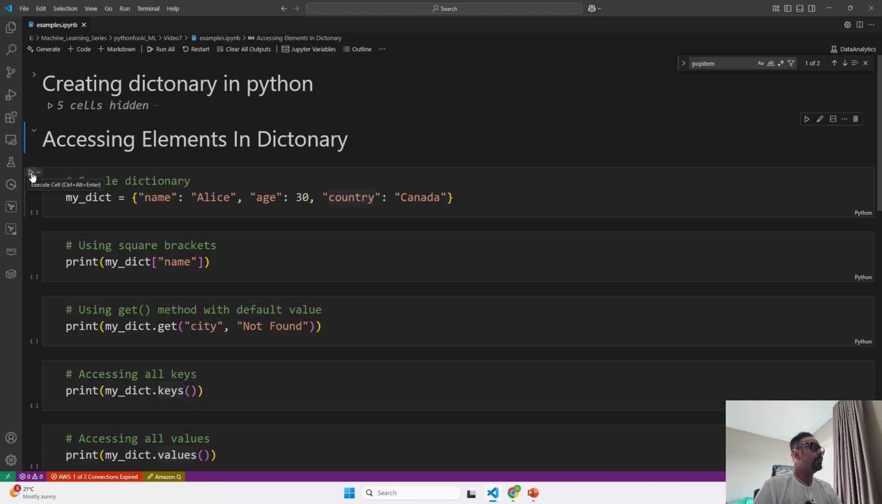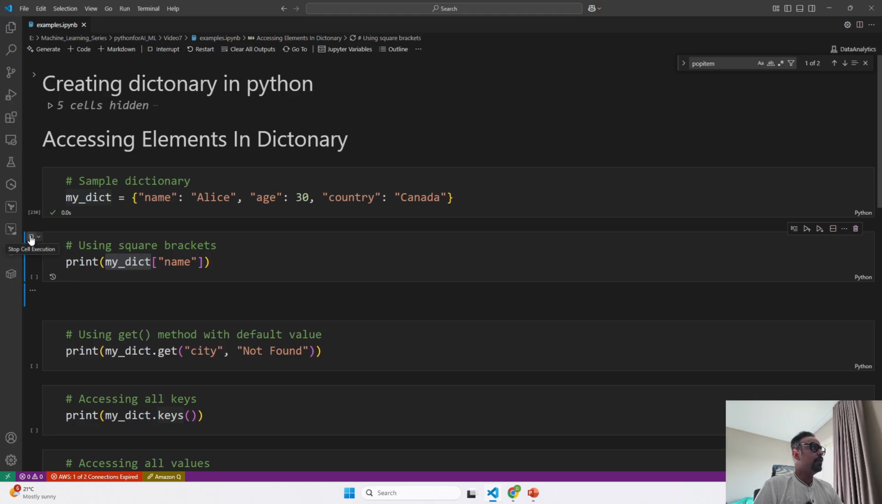If I go ahead and run this, the dictionary has been created with 3 different key value pairs. Now when I run this, what I'm saying is print name from the dictionary that I have created, that is my dict. If I run this, it should give me the value of the name, and the value for name is Alice. Now, if I use the get method over here, you will see that it is doing the same thing that the square brackets are doing. Then what is the difference?